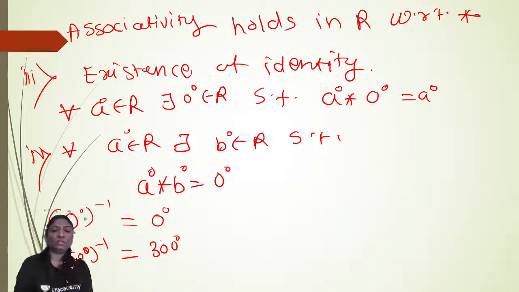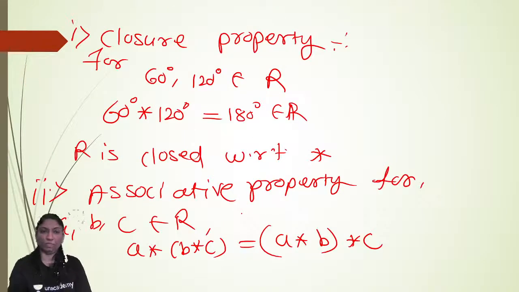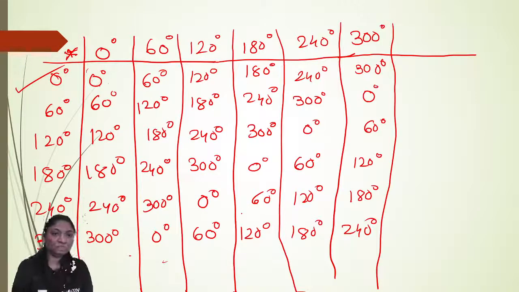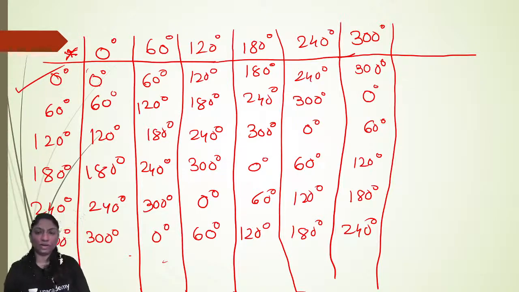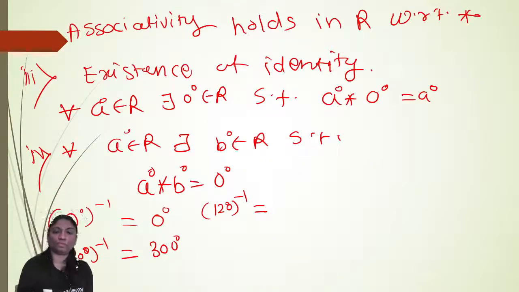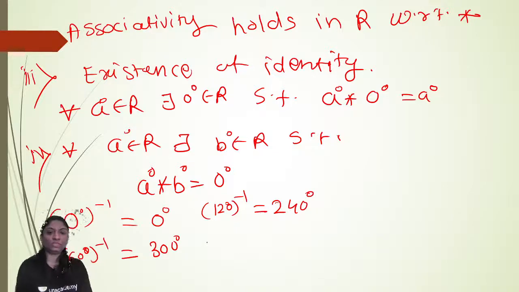Now inverse of 120 degree is equal to 240. Here inverse of 120 is 240.